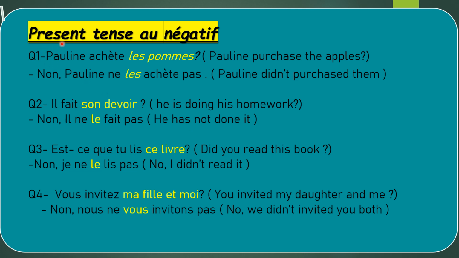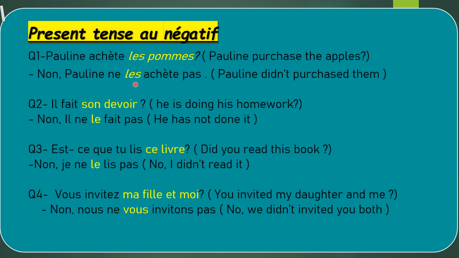This slide will show where in present tense, in negative, we have to place the COD. Question number one. Pauline achète les pommes. Did Pauline purchase the apples? No, Pauline ne les achète pas.